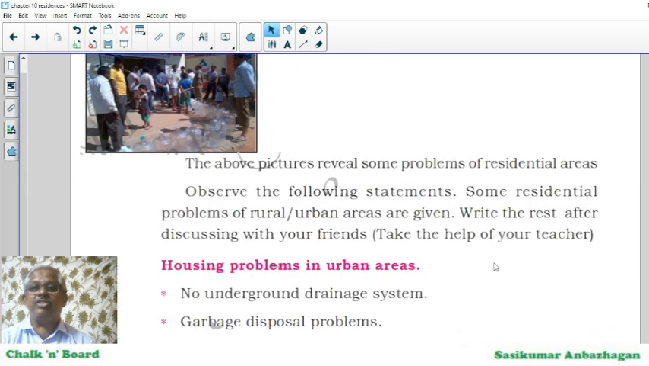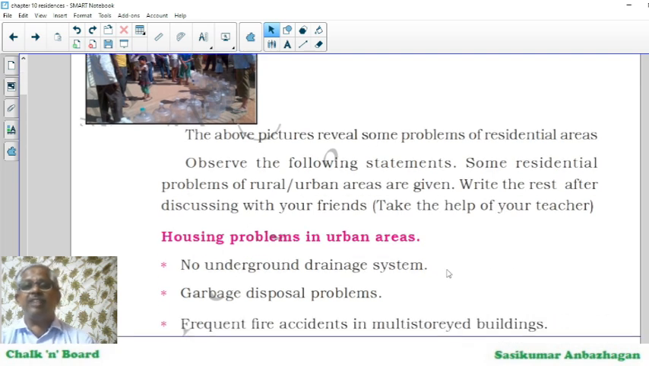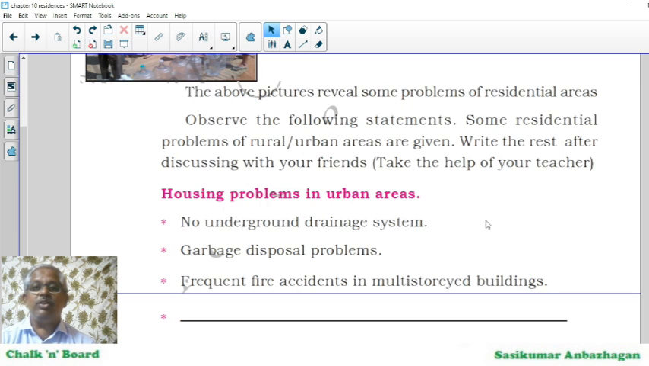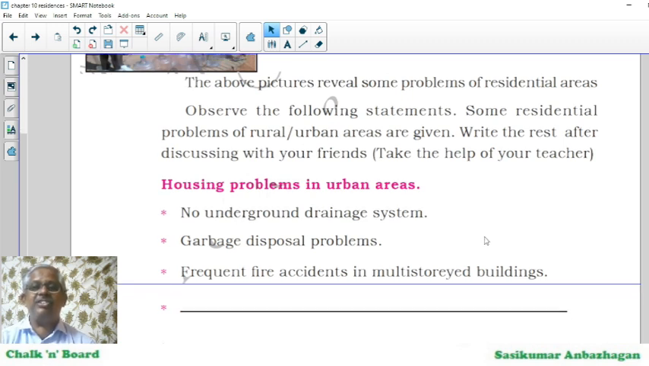If you observe the pictures, they reveal some problems of residential areas. In the following statements, some residential problems of rural or urban areas are given. Write the rest after discussing with your friends. No underground drainage system. Yes. Garbage disposal problems. Yes. Frequent fire accidents in multi-storied buildings. Absolutely. And these are all the three important housing problems in urban areas.